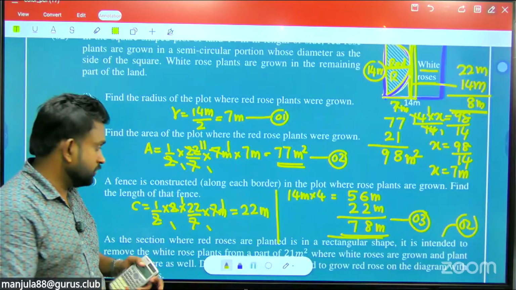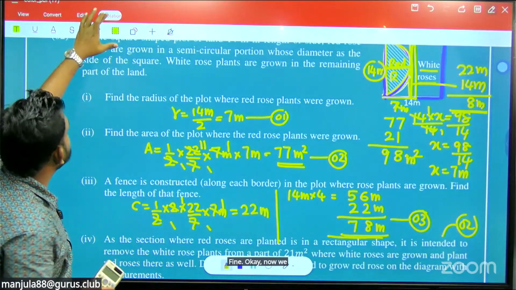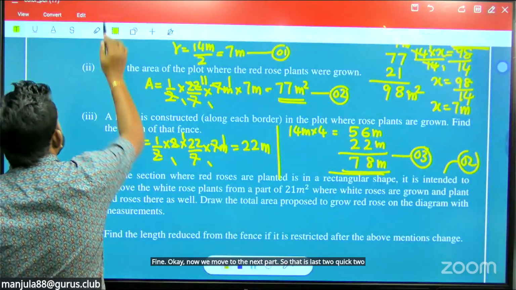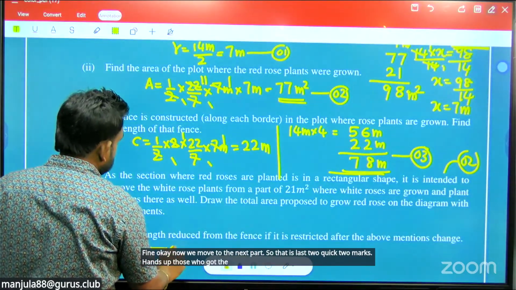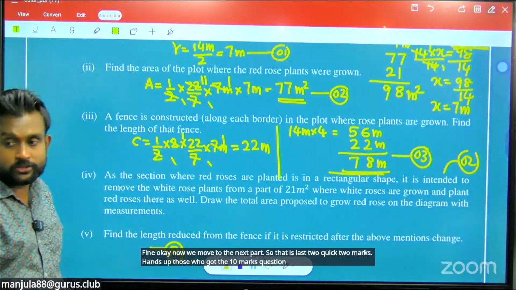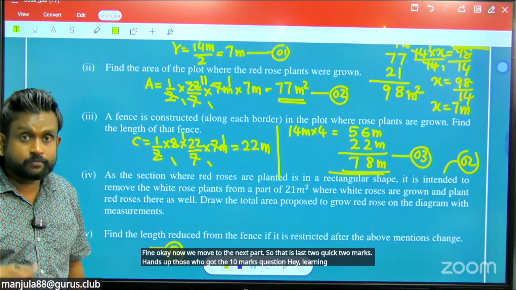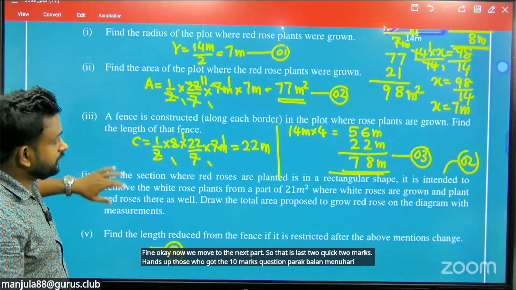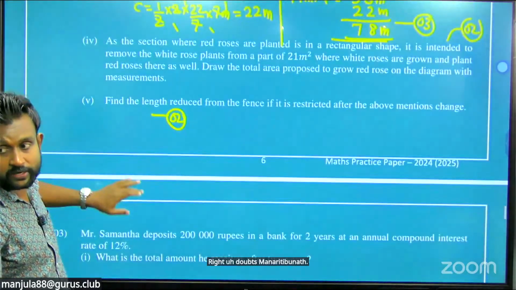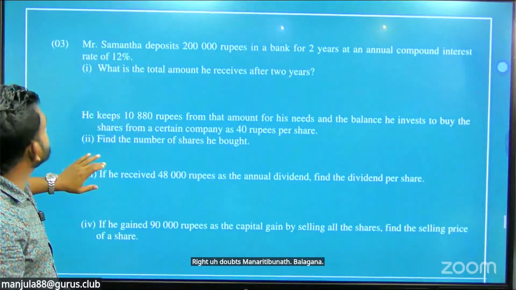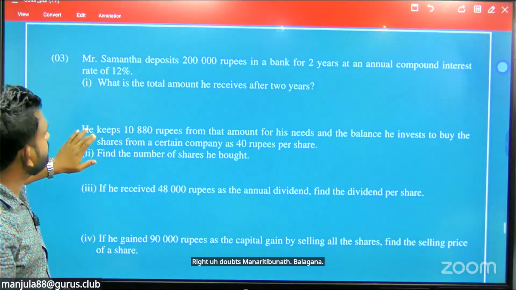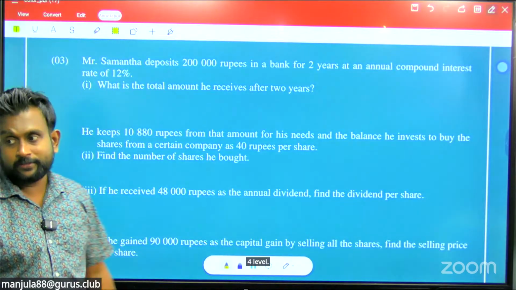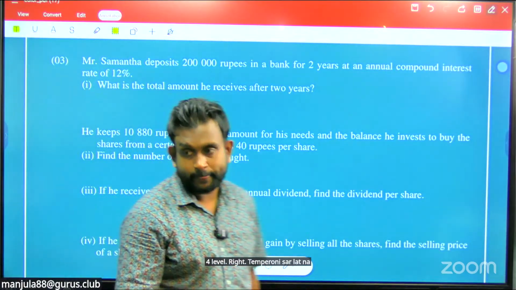Fine. Now we move to the next part. That is the last two questions, 2 marks. Hands up those who got the 10 marks question. You can see it is a good paper. Look again if you have any doubts. This is the O level standard, neither simple nor too hard, and good preparation for the exam.